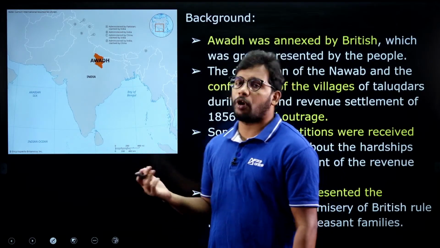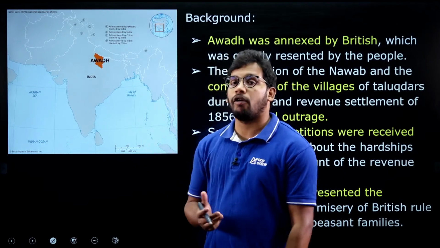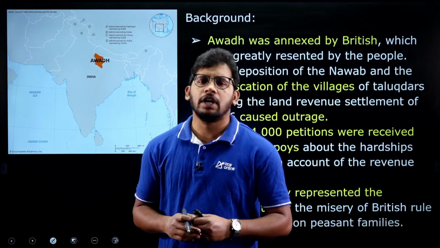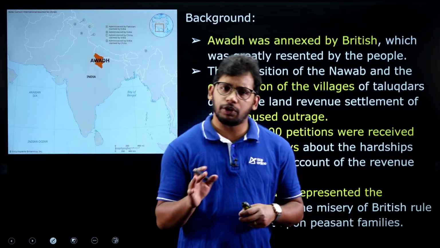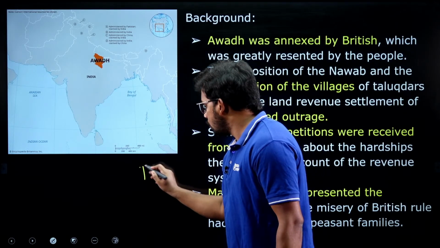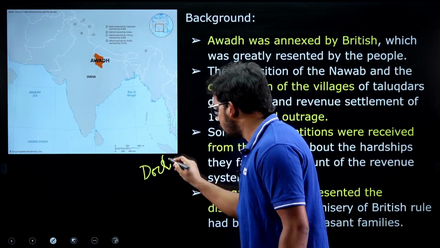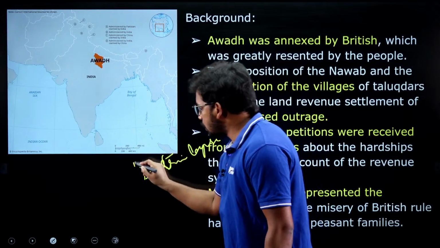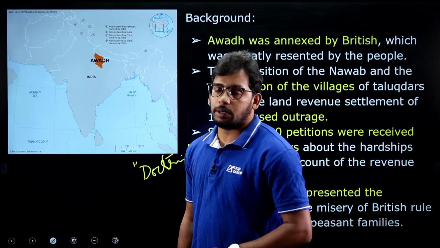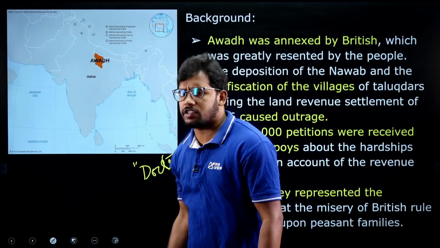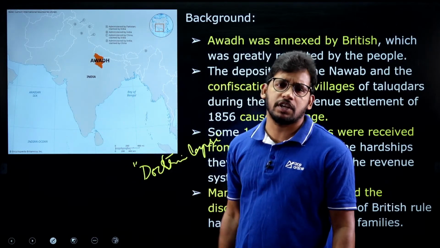And one such policy is the doctrine of lapse introduced by Dalhousie. Dalhousie was the Governor General of India from 1852 to 56. So he introduced this concept of the doctrine of lapse. According to this concept, among the existing rulers in India, there were a lot of princely states, more than 600, 700 princely states.